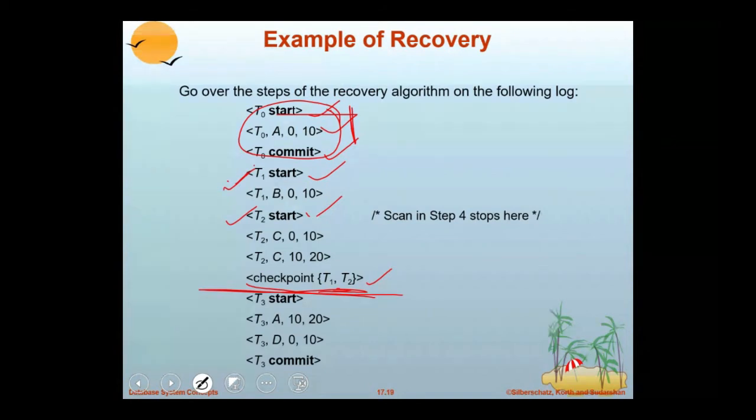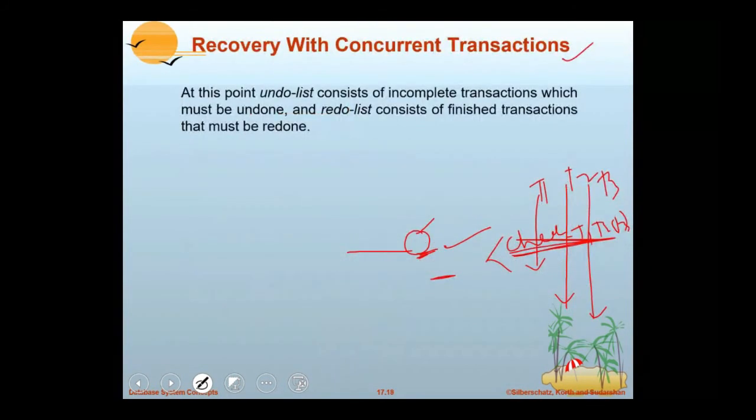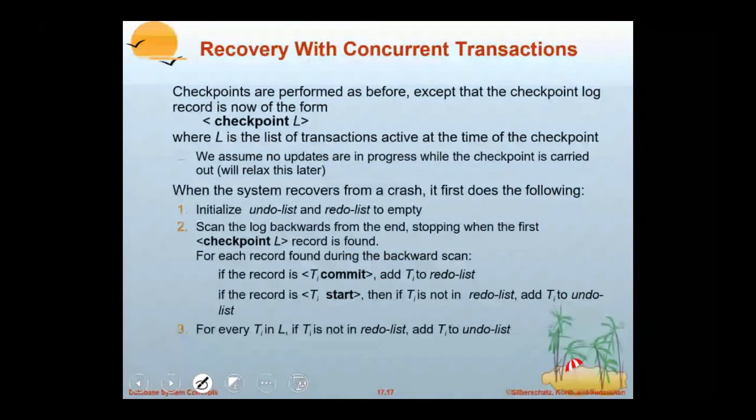And after the checkpoint, T3 started and committed. Just observe this point. If a crash occurs after this point, it has to scan the log backwards. Whenever it is scanning the log backwards, it has to maintain two lists, which we call the undo and redo lists. The first thing in the recovery is to maintain these two lists, meaning which transactions need to be undone and which transactions need to be redone.